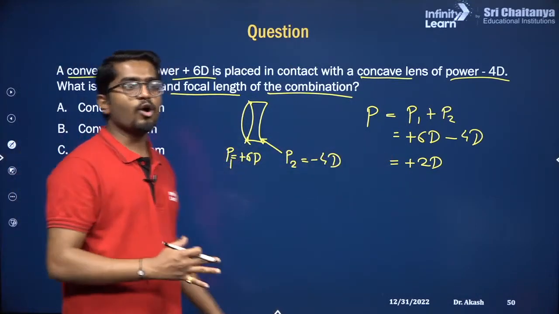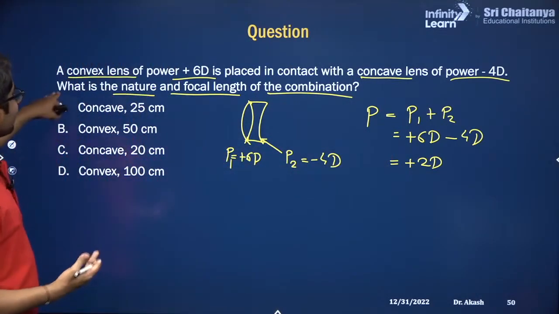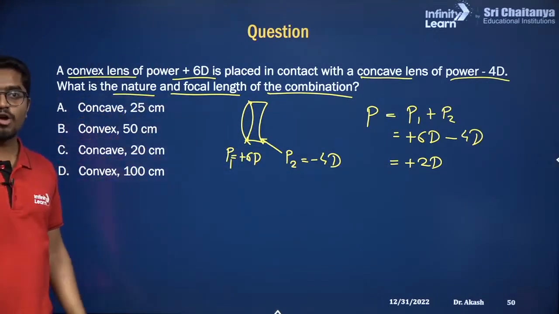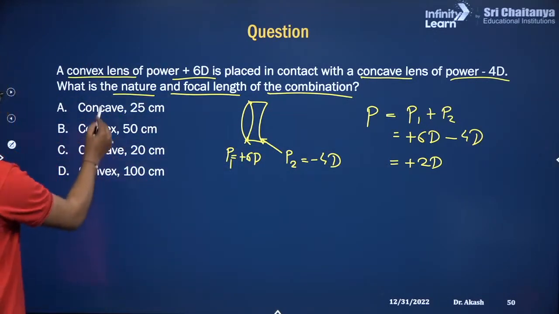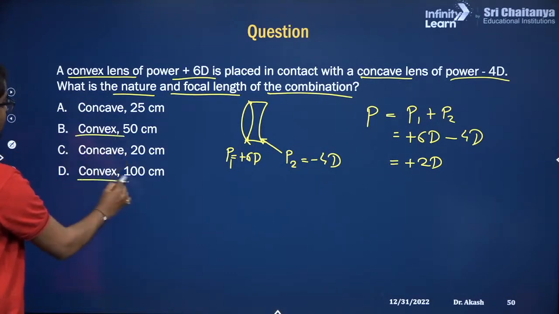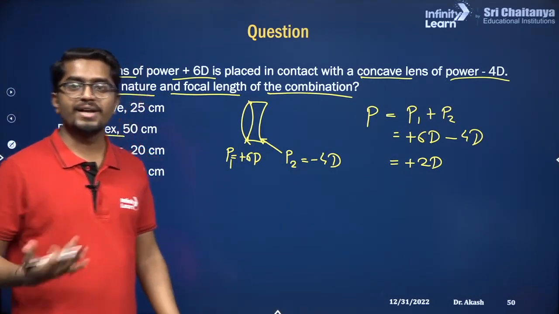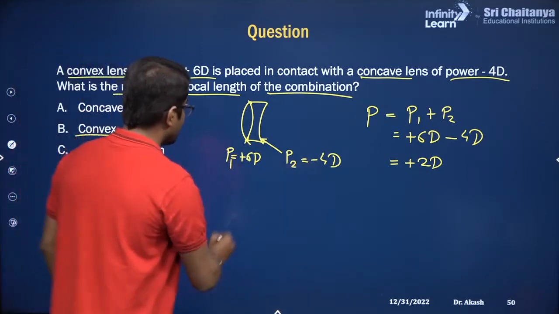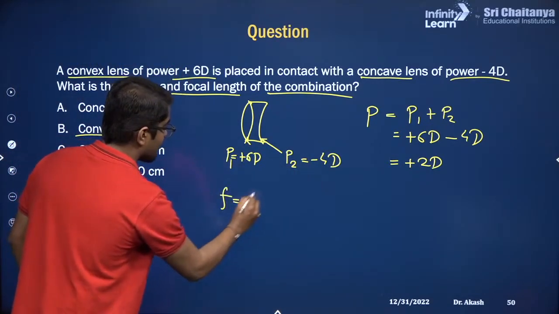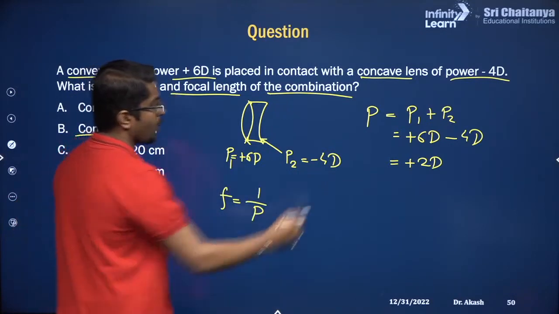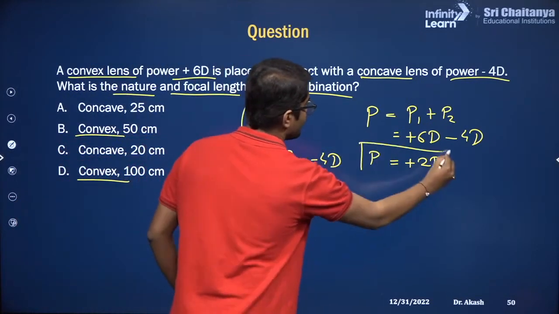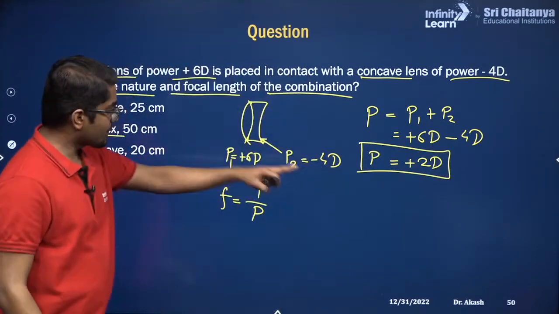If the power of the combination is positive, what is the nature of the lens? Nature of the combination is going to be convex. Correct? For the combination, nature is going to be convex lens, and we know focal length is 1 by power. Power is how much? Plus 2 diopters. So substitute it here.